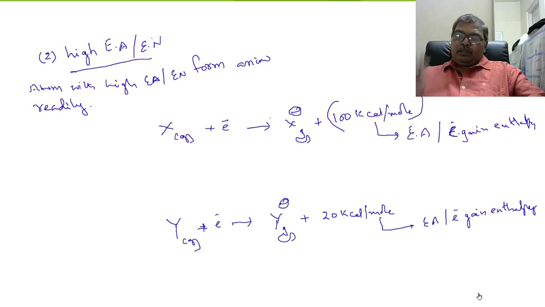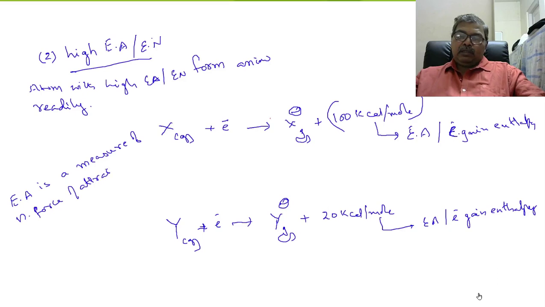Okay, now see, electron affinity is a measure of nuclear force of attraction on the added electron.